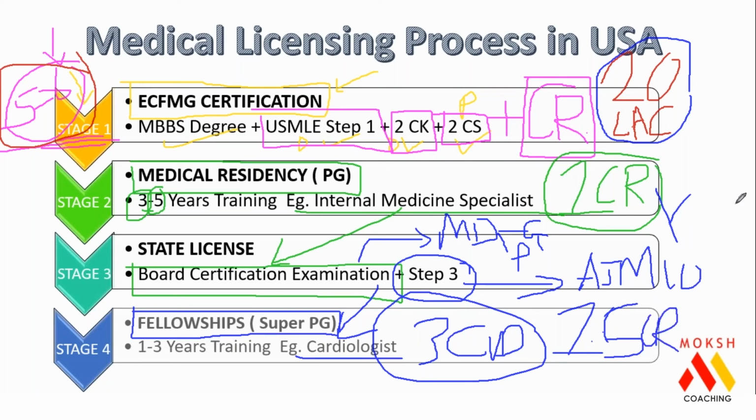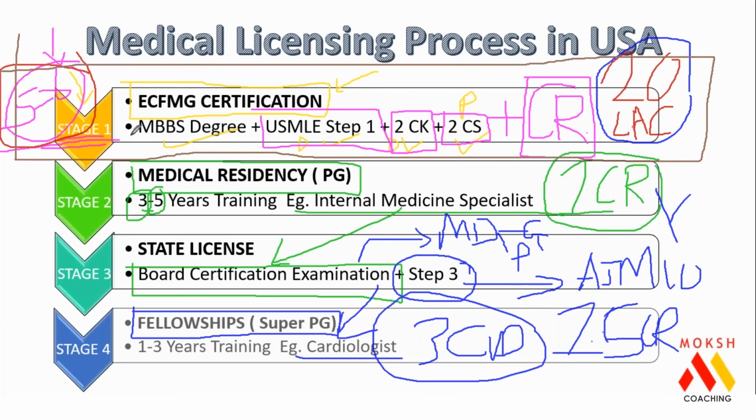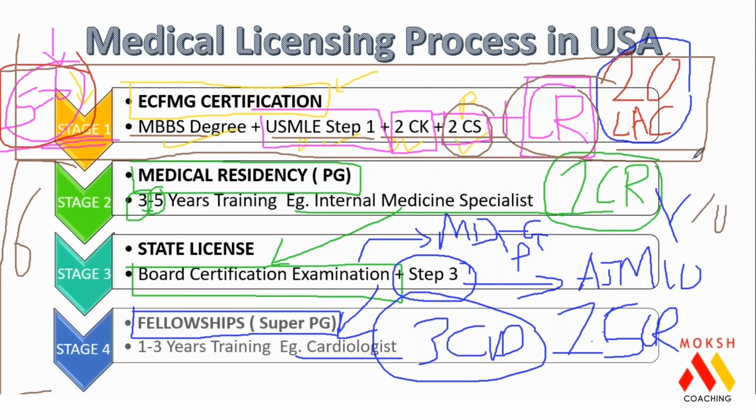within which you are getting about 10 times the returns, because during your cardiology fellowship you are earning about 1.5 crores. So if you understand the USMLE process, your hard work is the first 5 to 6 years of your life, where you are working hard, getting your USMLE cleared, investing this money for clinical rotation, going to America for the CS examination. And once you get admission, the next 6 years of your life, you are earning 10 times the money. That is how the process works.